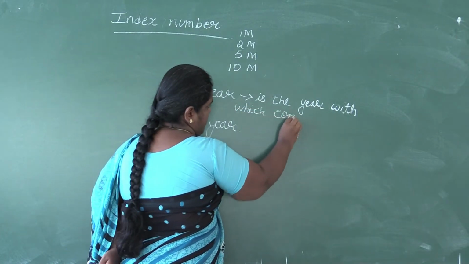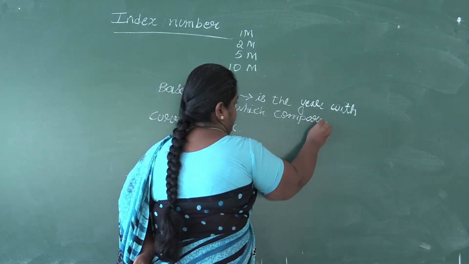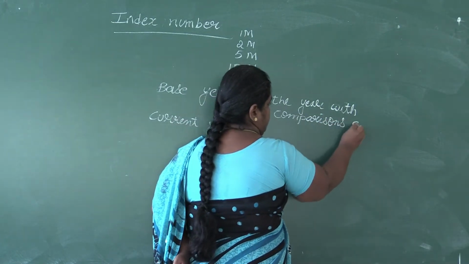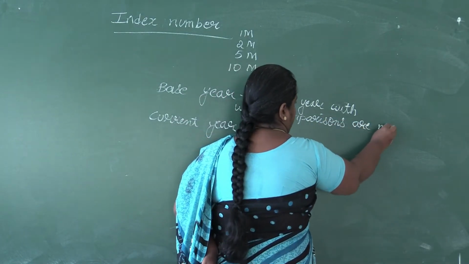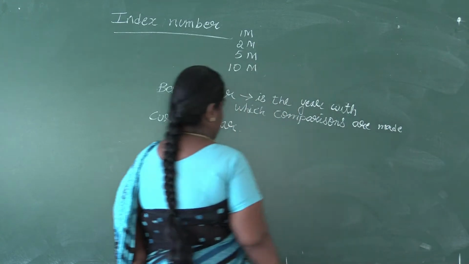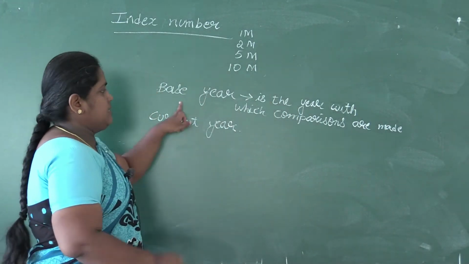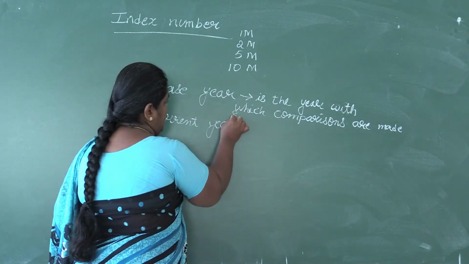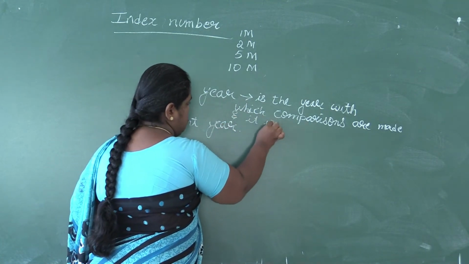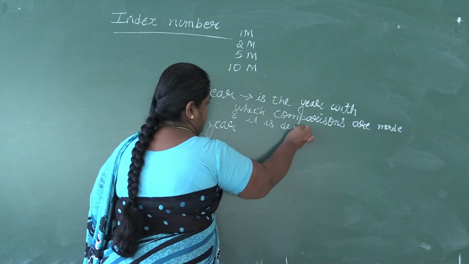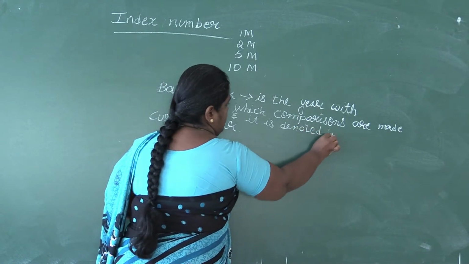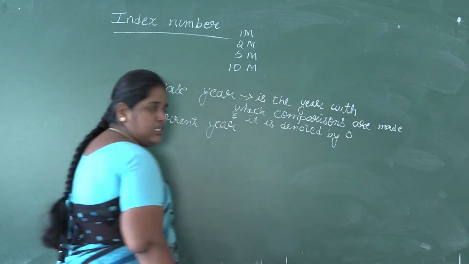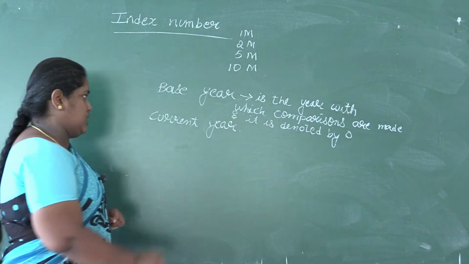It is denoted by the symbol 0. For base year, we'll be using the symbol 0.